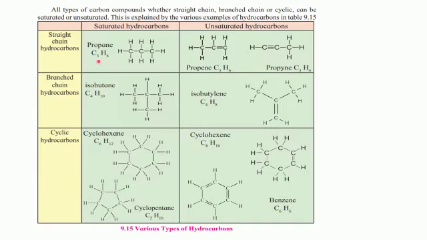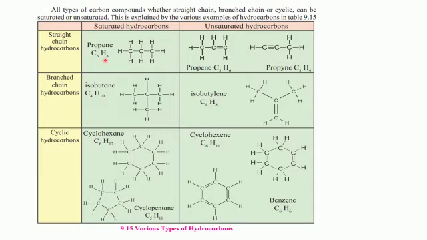Now here we get to compare the formulas of all the three, that is propane, propene and propyne. This is an alkane, this is alkene, and this is alkyne. You find that each of them have the same number of carbon atoms, that is 3.